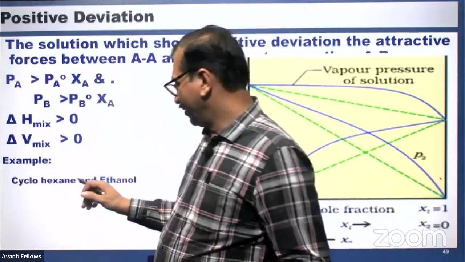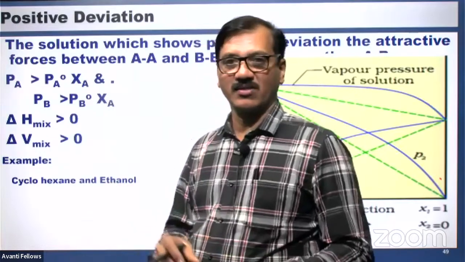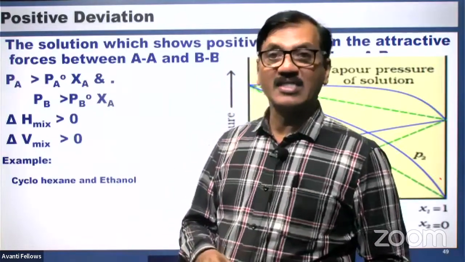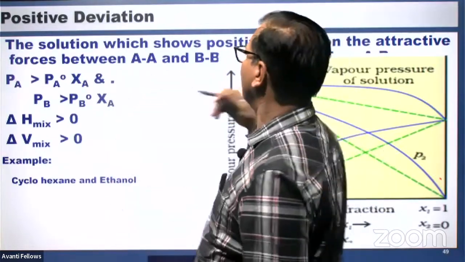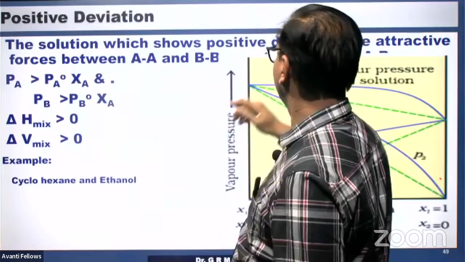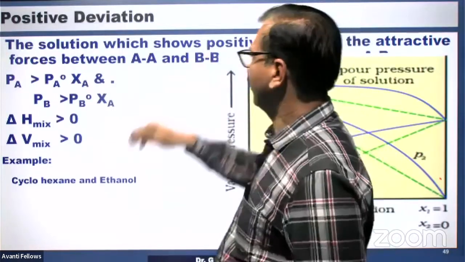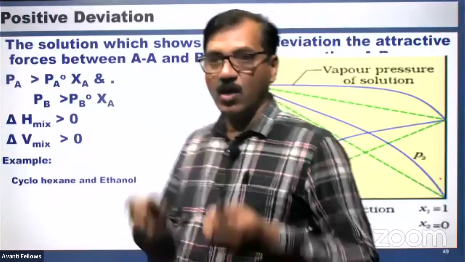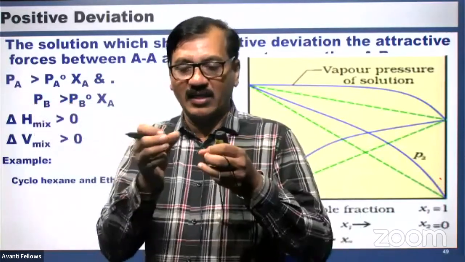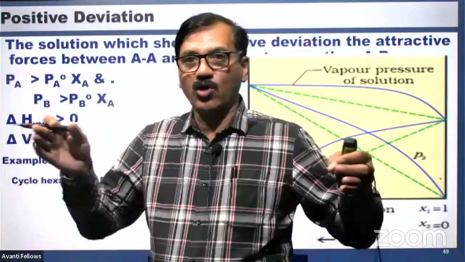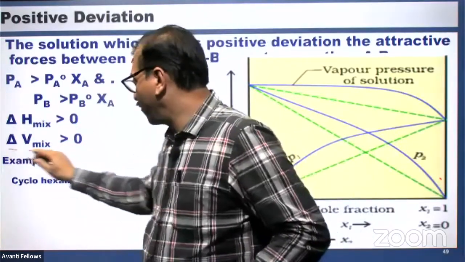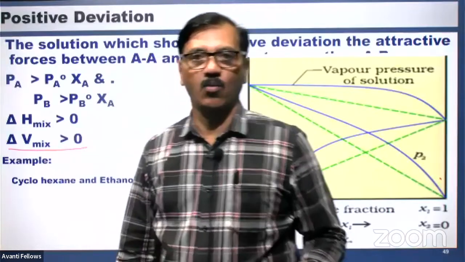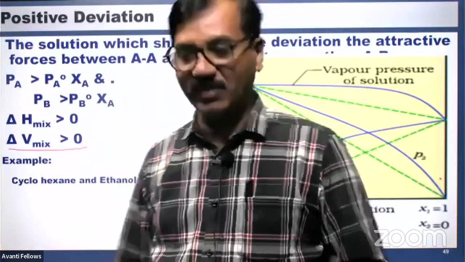Therefore, the interaction decreases. AB interaction is less than AA and BB interaction. When the interaction is less, volume increases. They get separated a bit. Volume increases, therefore delta V mix is greater than 0.